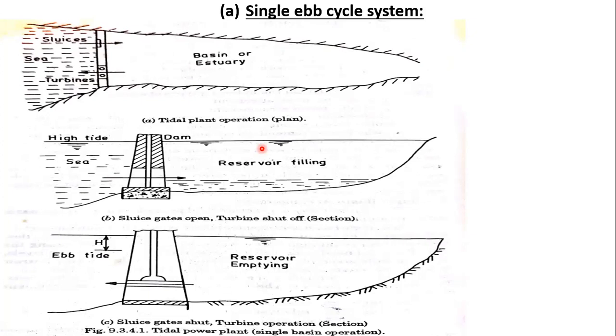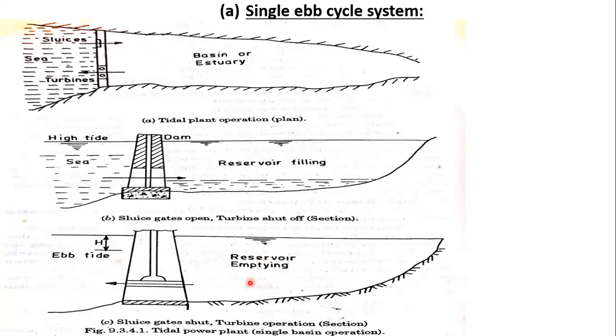Okay, next, if you go to the second one, this is the third diagram. See, the reservoir is emptying here, the reservoir is filling by allowing the water to flow in this direction, and if you allow the water to flow onto the turbine and to the sea level in this direction, this is the ebb tide, that is flow back tide.